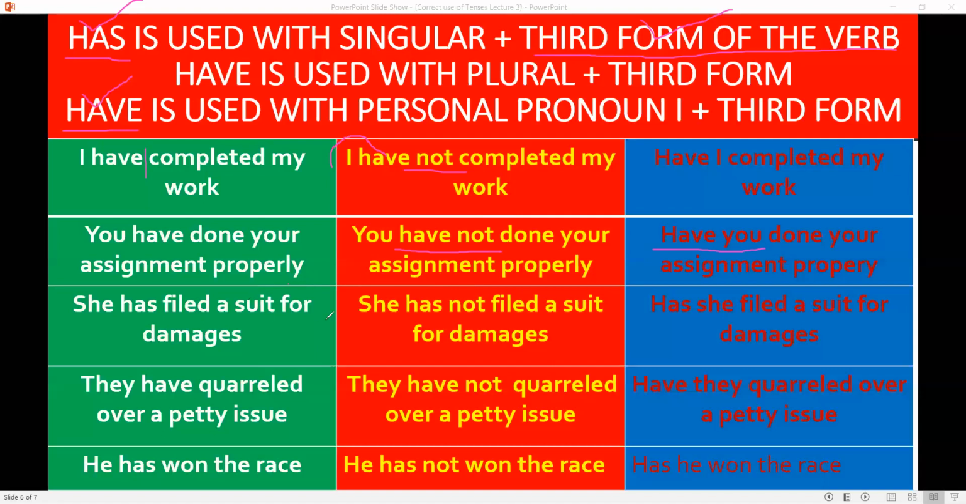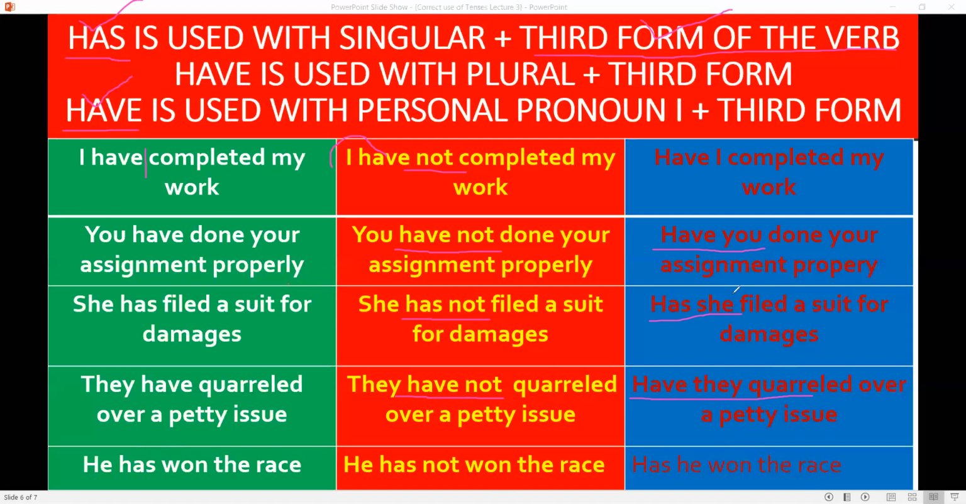She has filed a suit for damages. She has not filed a suit for damages. Has she filed a suit for damages? They have quarreled over a petty issue. They have not quarreled over a petty issue. Have they quarreled over a petty issue? He has won the race. He has not won the race. Has he won the race?